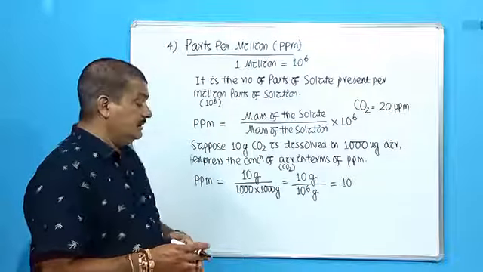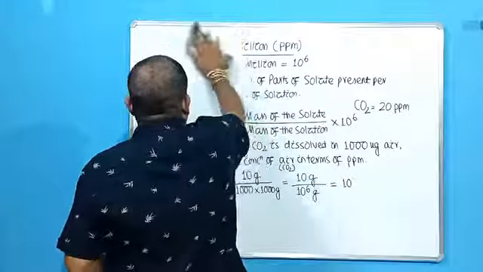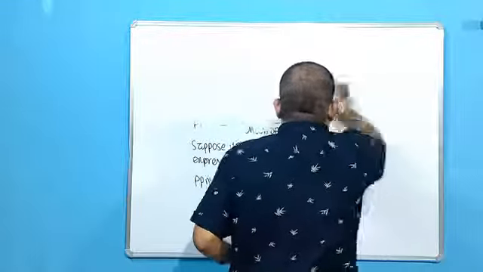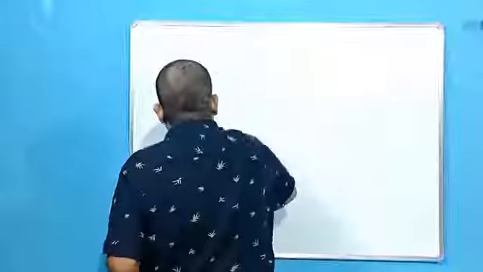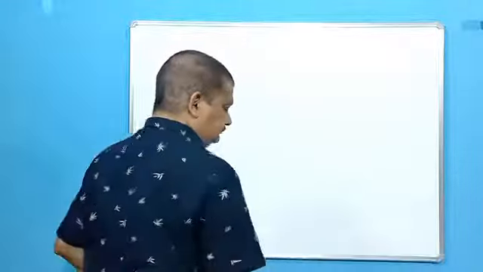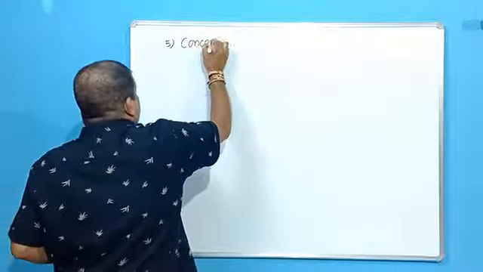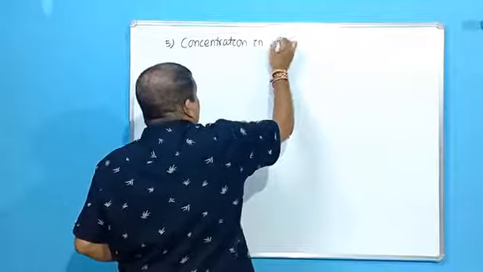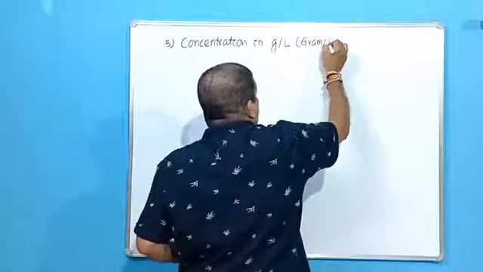You tell me. Okay. Then next is a simple expression, the fifth one, that is concentration in terms of grams per liter. Concentration of the solution in terms of grams per liter.